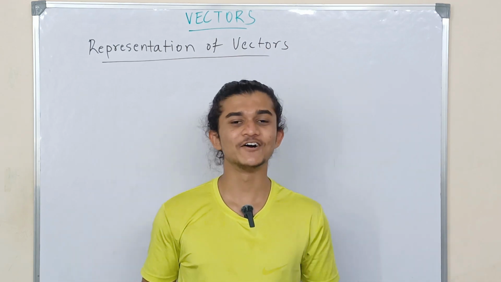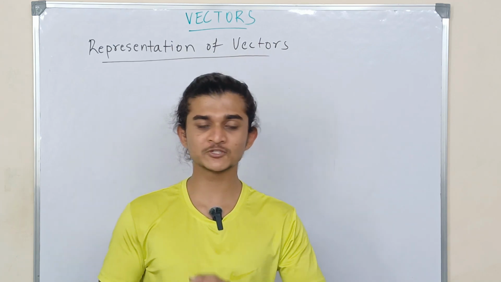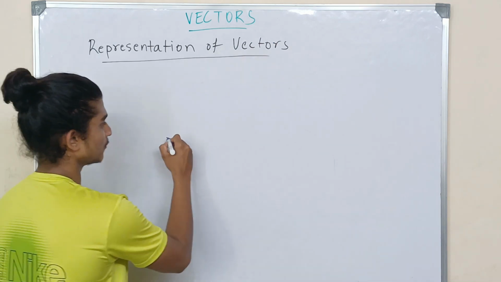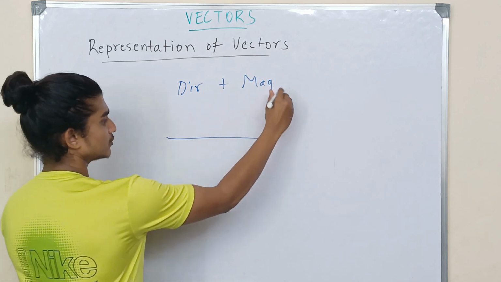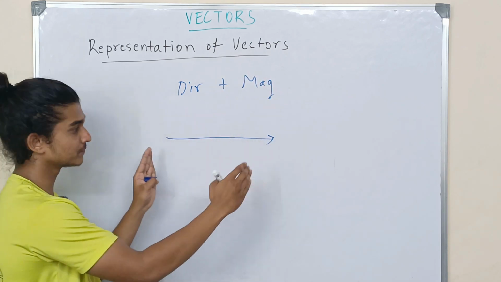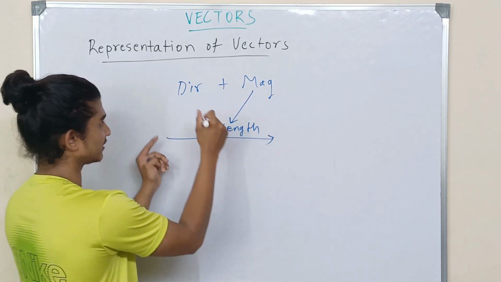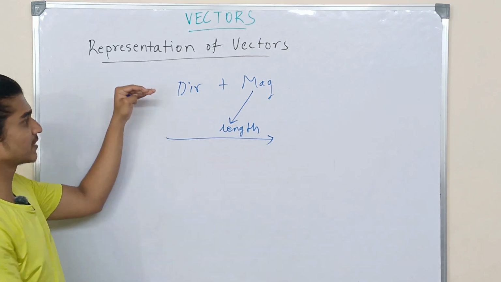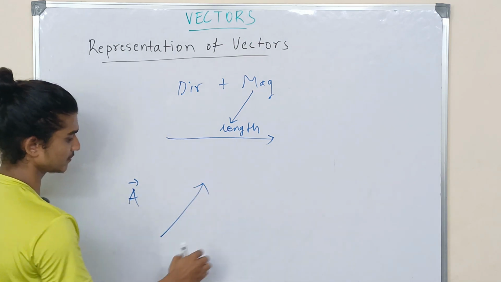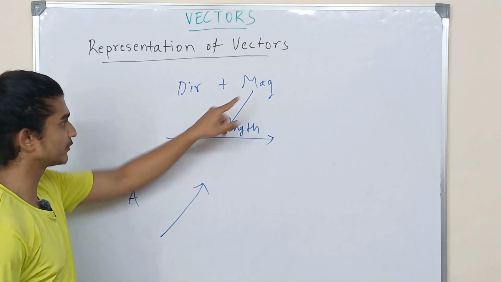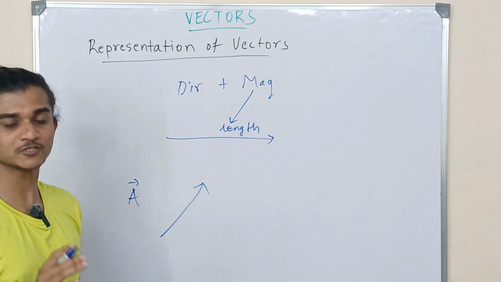So okay, now let us see how we can represent vectors geometrically. Vectors are usually represented by using a line. As I told you, a vector is made up of two things: direction plus magnitude. The length of this particular line or arrow represents the magnitude, and the direction in which the arrow is facing represents the direction of this particular vector. Suppose I have a vector, I can write it in this form. This length correlates with the magnitude of the vector, whereas the direction in which the vector is facing is the direction of this particular vector.